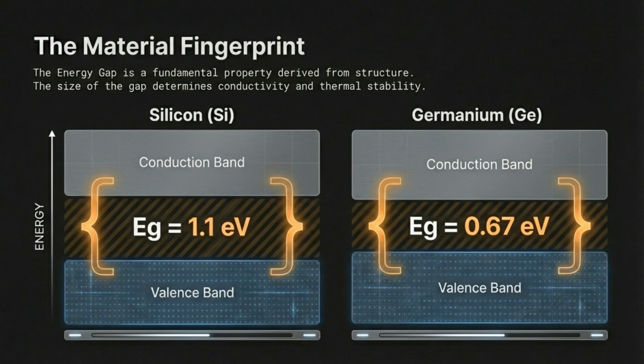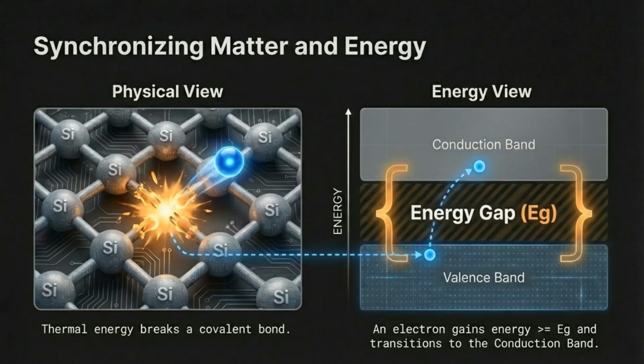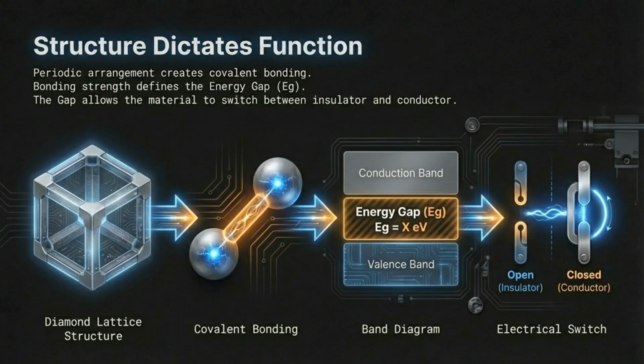For silicon, the energy gap is 1.1 electron volts, while for germanium, it is 0.67 electron volts. Thermal energy breaking a covalent bond in the physical view corresponds to an electron gaining energy equal to or greater than the energy gap and transitioning from the valence band to the conduction band in the energy view. The periodic arrangement of the diamond lattice structure creates covalent bonding, which defines the energy gap. This gap allows the material to switch between acting as an insulator, where the switch is open, and a conductor, where the switch is closed.